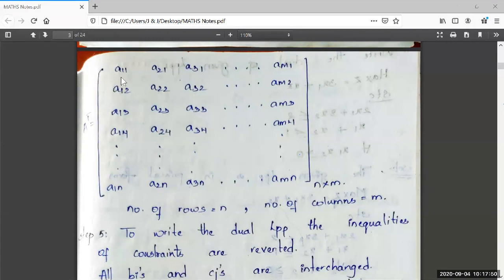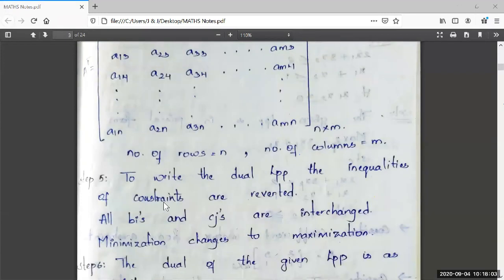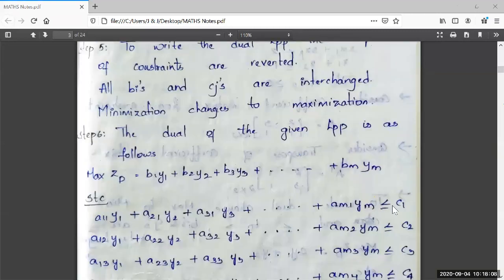In A transpose, I have considered the first row elements A11, A21, A31, and so on up to Am1, and used them to write the first constraint of the dual LPP. Here it is lesser than or equal to. In primal LPP it was greater than or equal to, and here it is interchanged as lesser than or equal to. It is reverted. The inequalities are reverted.